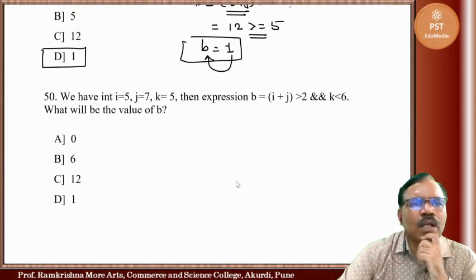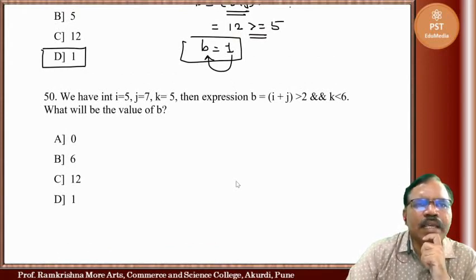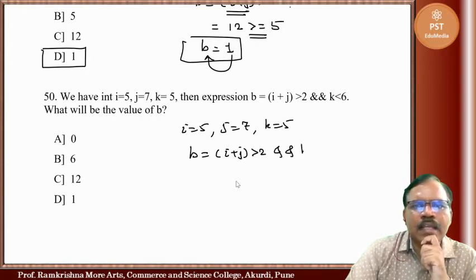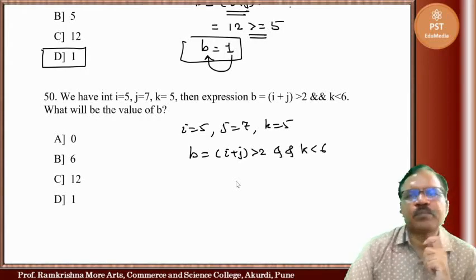Now next one, we have the same: i equal to 5, j equal to 7, and k equal to 5, and b is equal to i plus j greater than 2 and k less than 6.